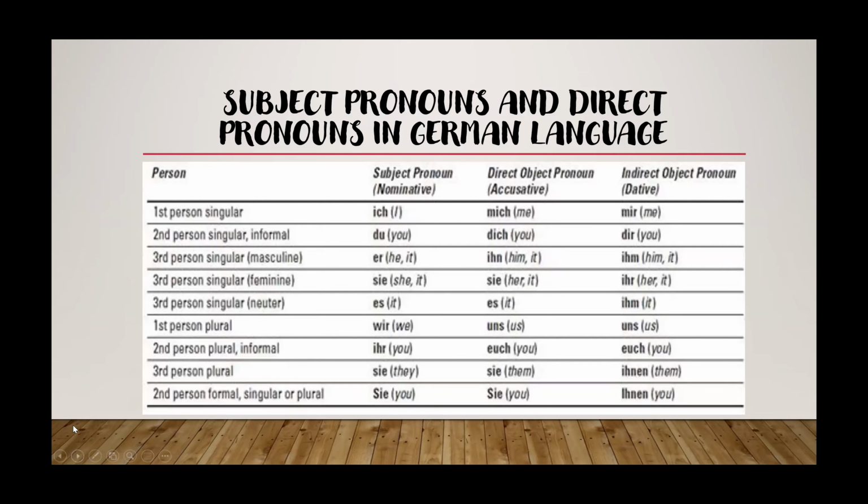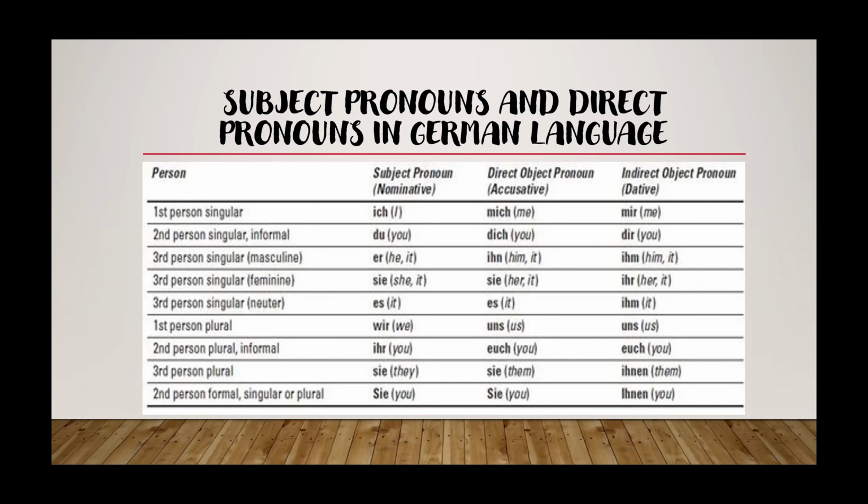Now, here are the subject pronouns and direct object pronouns in the German language. But in this image, we see the indirect object pronouns that we are not going to be covering. Now, the first person singular. The subject pronoun is ich, which means I. The direct object pronoun is mich, which means me.